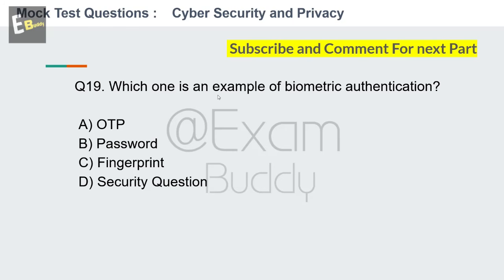Which one is an example of biometric authentication? So these are the options: OTP, password, fingerprint, security question. So your time starts now. And the answer is C. Fingerprint. Now let's go to our question number 20.